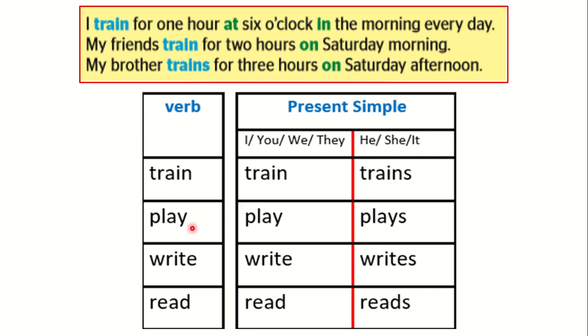The same for play. I play, you play, we play, they play. He, she, it, third person singular. So he plays, she plays, it plays. The same for write. I, you, we, they write. He, she, it writes. Read. I, you, we, they read. He, she, it reads.